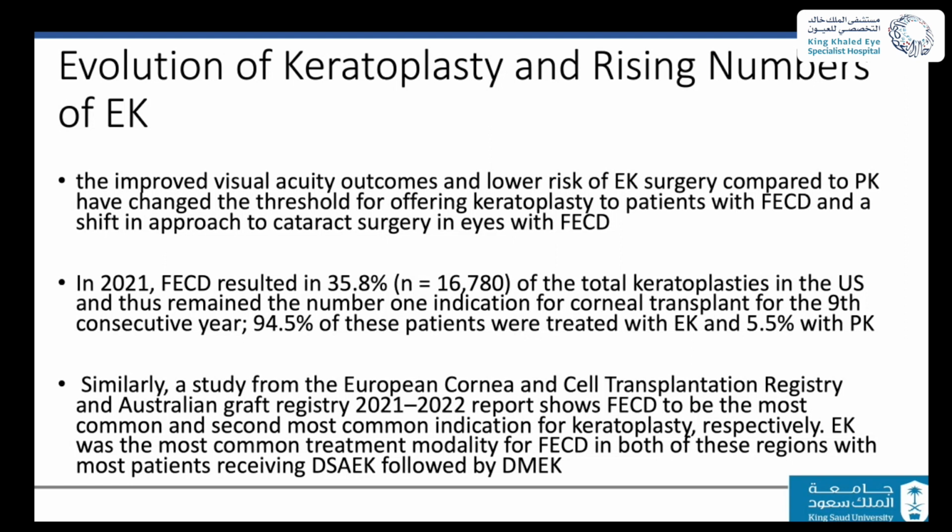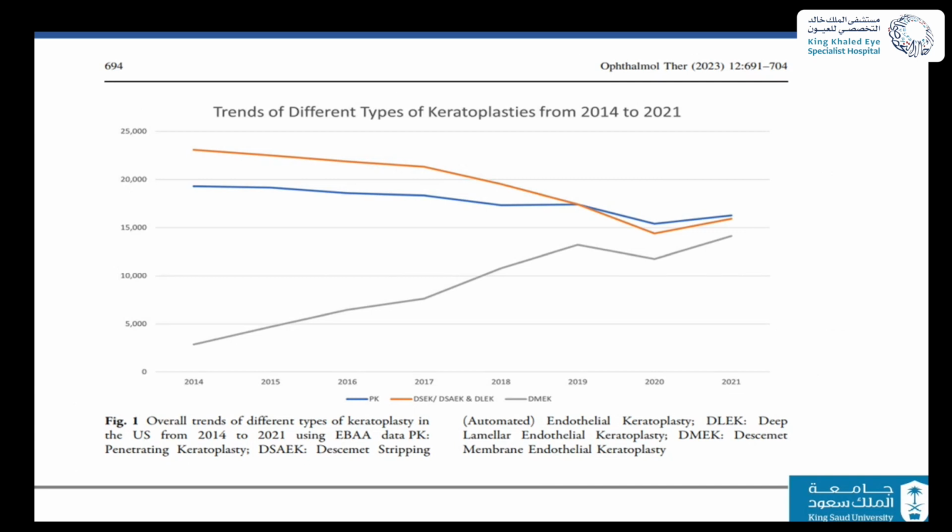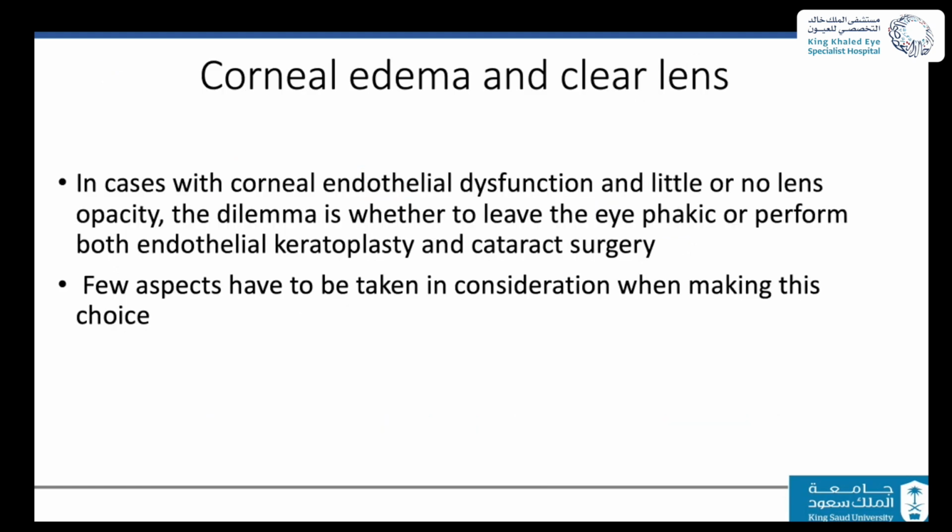And I think it's just a matter of learning curve, as you see in this curve here, where DMEK started in 2004 and started to escalate over the years. Almost now about 40 to 50% of the procedures are done as DMEK, while the DSAEK is declining. I think most of the countries that are dealing with Fuchs dystrophy are going to follow the same curve after they pass the learning curve.